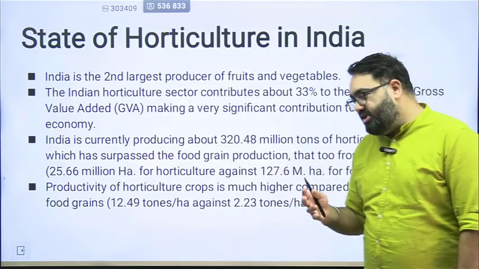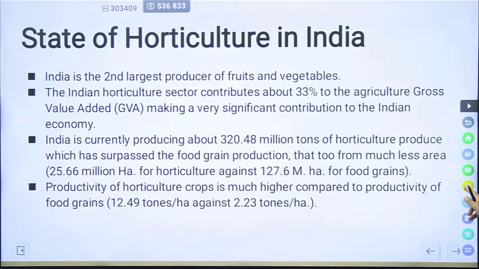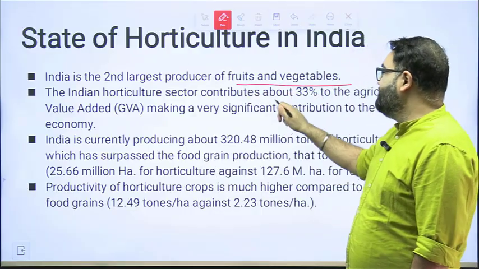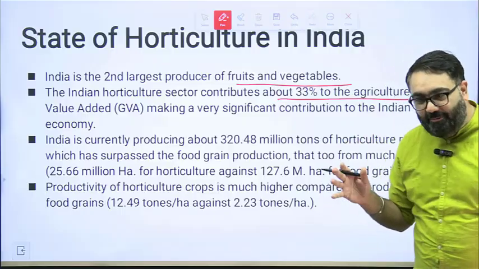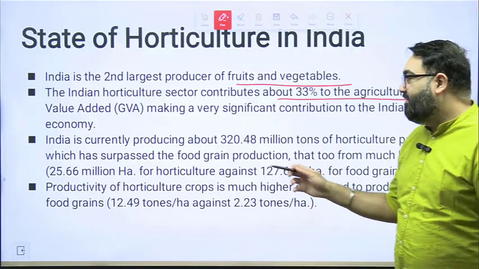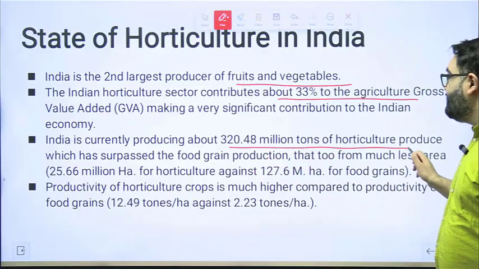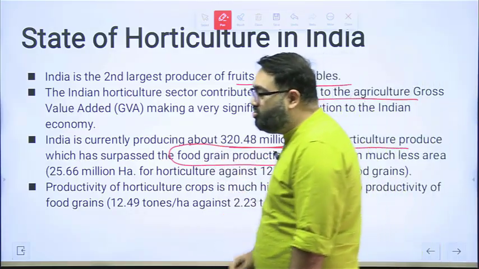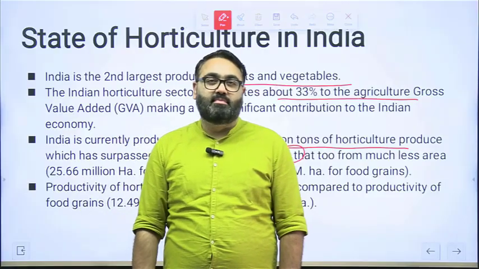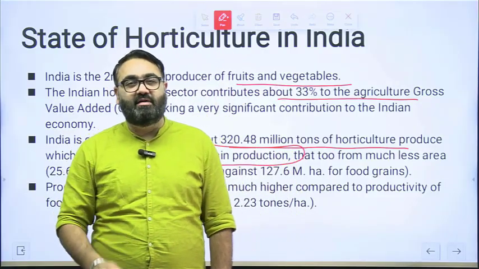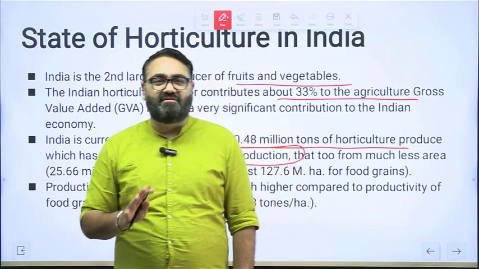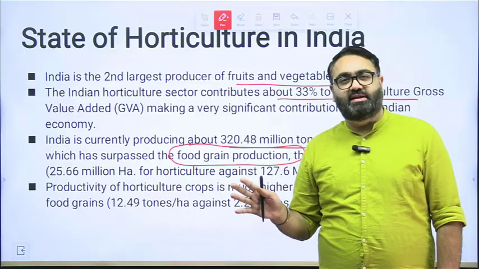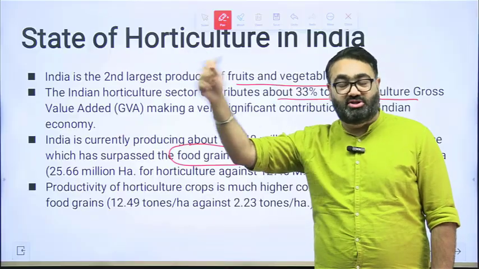India has a lot more potential than we are realising, but as of today, if you look at India's situation, in horticulture we are the second largest producer of fruits and vegetables. It contributes, as we discussed, about 1/3 of GDP in our agriculture GDP specifically. We are producing about 320.48 million tons of horticulture produce, which for the first time has surpassed food grain production, which is a huge achievement. Please understand, when India started with the Green Revolution, it made India self-sufficient in food grains. But the problem was that it was just focused on food grains. It was not focused on cash crops, on horticulture, etc.